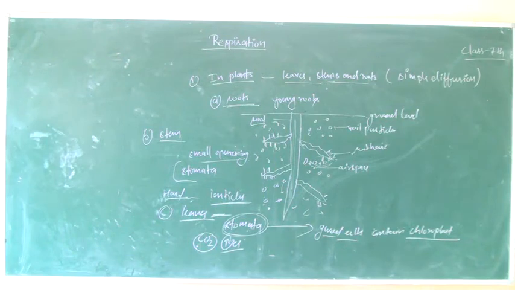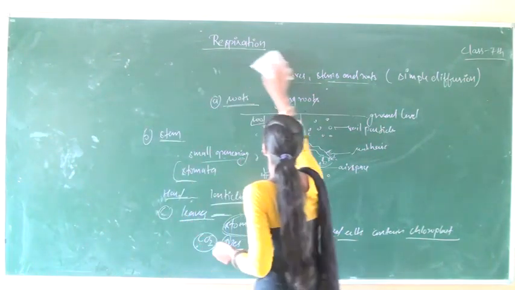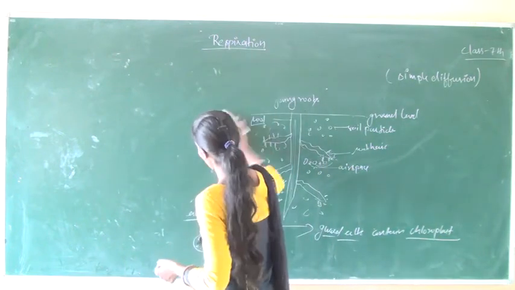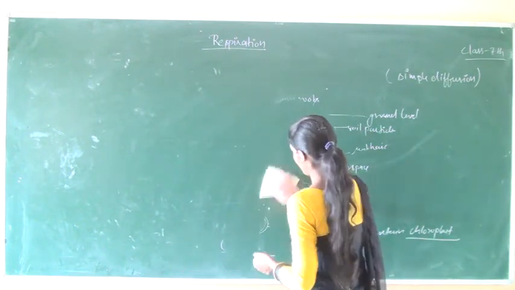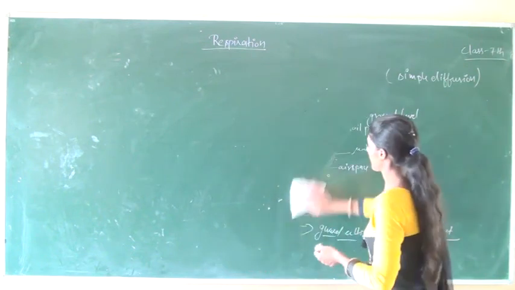Okay, after that, respiration in animals. How does the respiration process generally take place in animals?